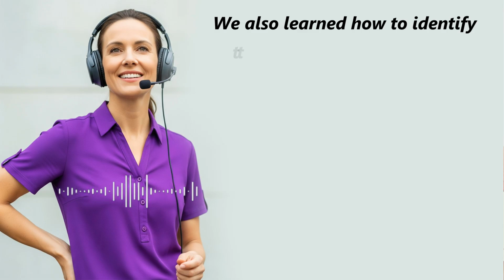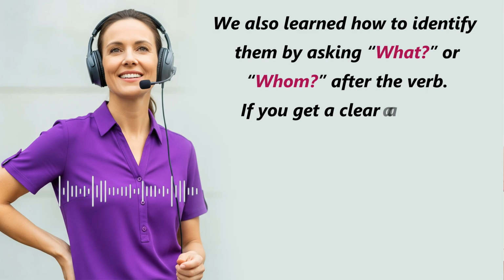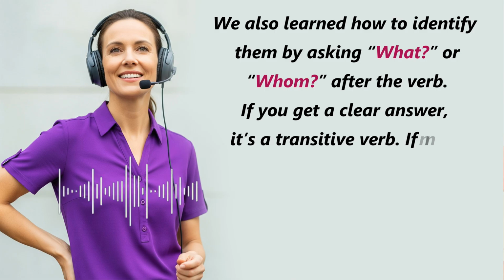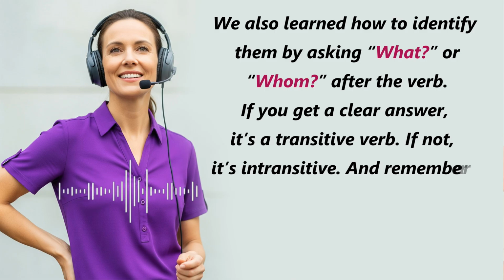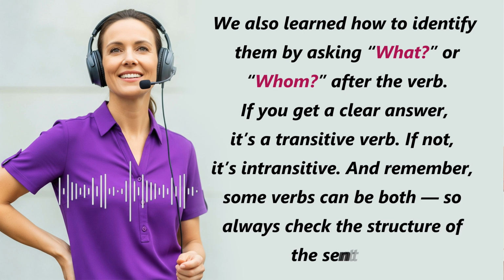We also learned how to identify them by asking what or whom after the verb. If you get a clear answer, it's a transitive verb. If not, it's intransitive. And remember, some verbs can be both, so always check the structure of the sentence.